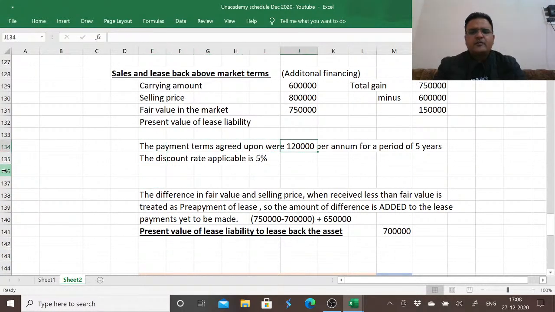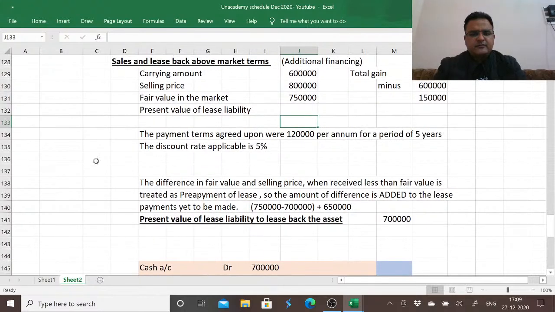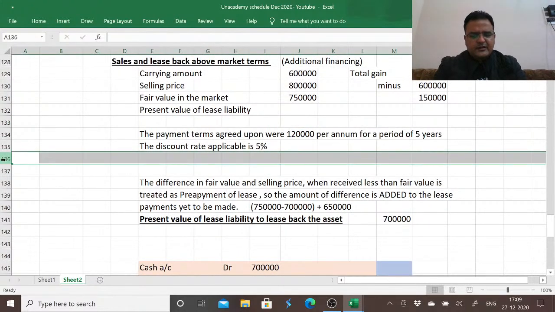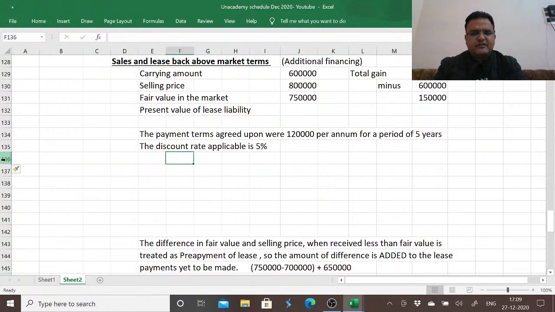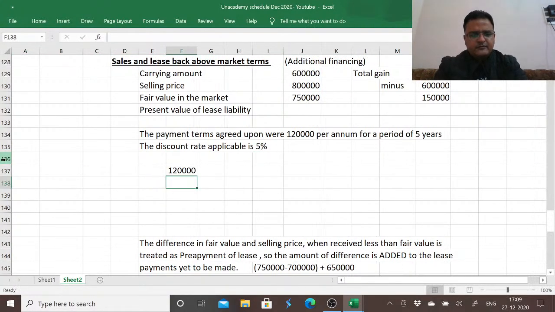So the payment terms agreed upon to lease back that asset is 1,20,000. So we'll calculate the present value of this lease liability. Total payment terms agreed upon is 120,000 over a period of 5 years. The discount rate to be used is 1 divided by 1.05.